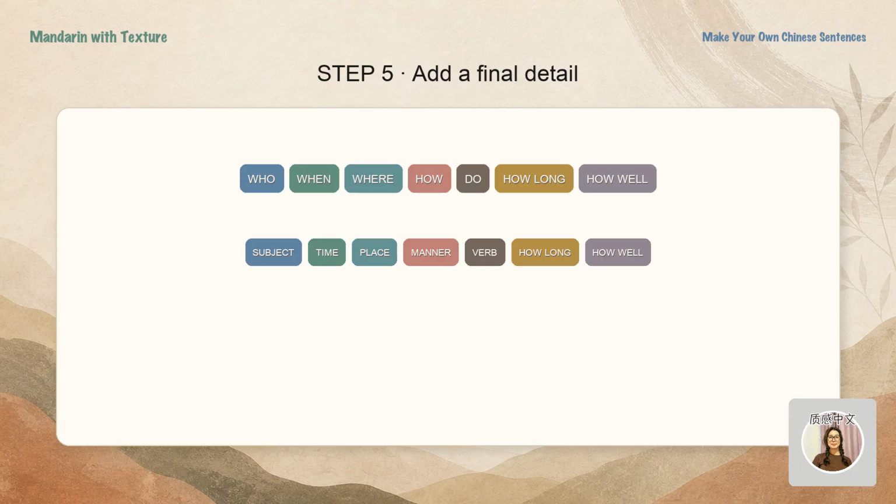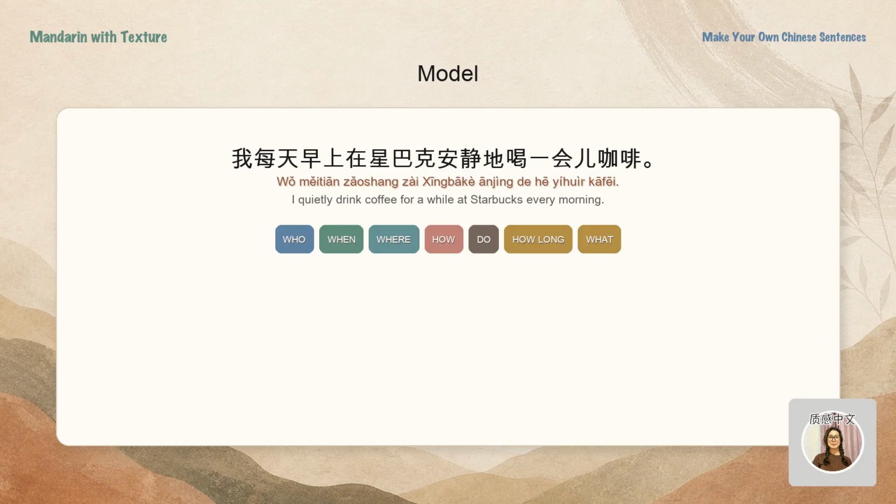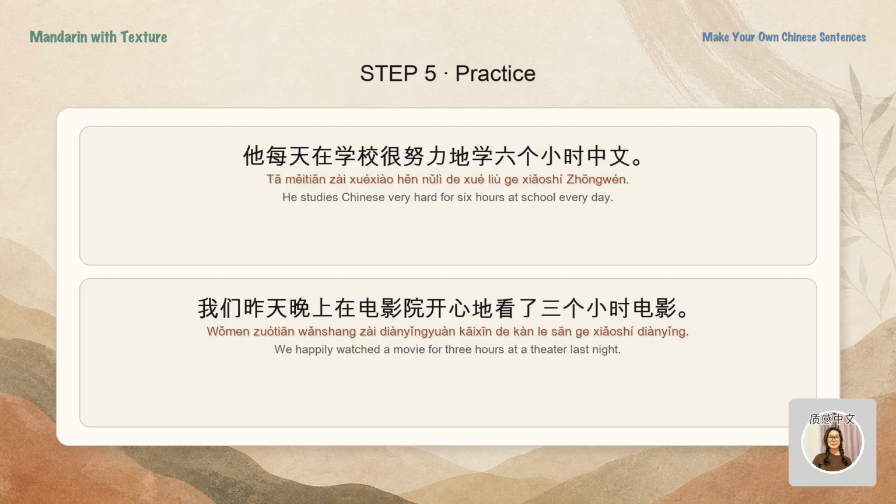Finally, add a complement when you need extra information, such as duration or distance. A duration or distance phrase normally follows the verb. With verb-object phrases, the exact position can vary, so treat this as one useful beginner pattern. Subject and time and place and manner and verb and duration or distance and object. 我每天早上在星巴克安静地喝一会儿咖啡。